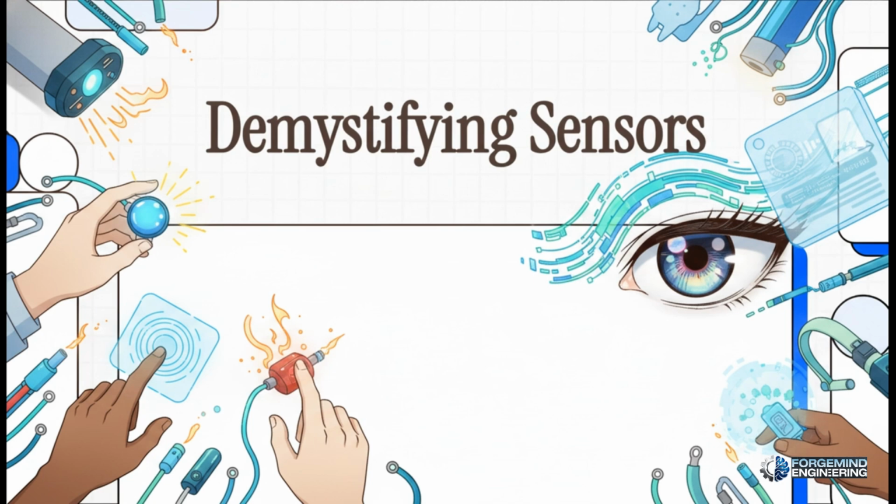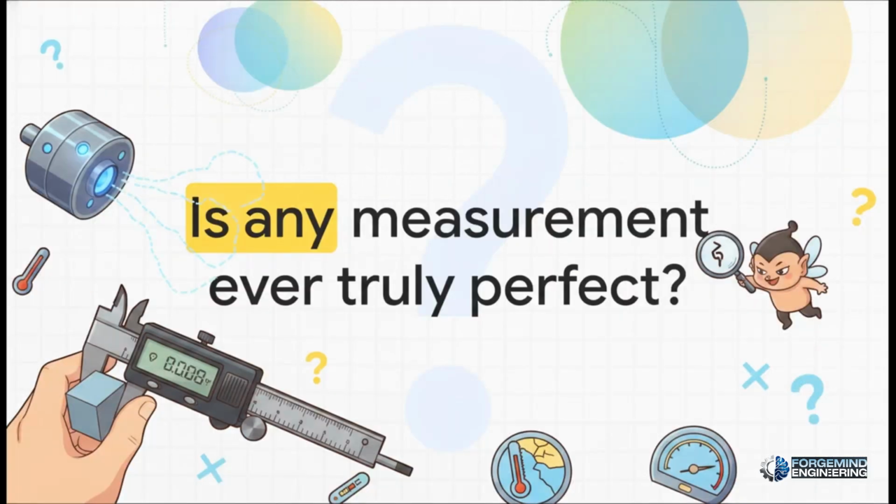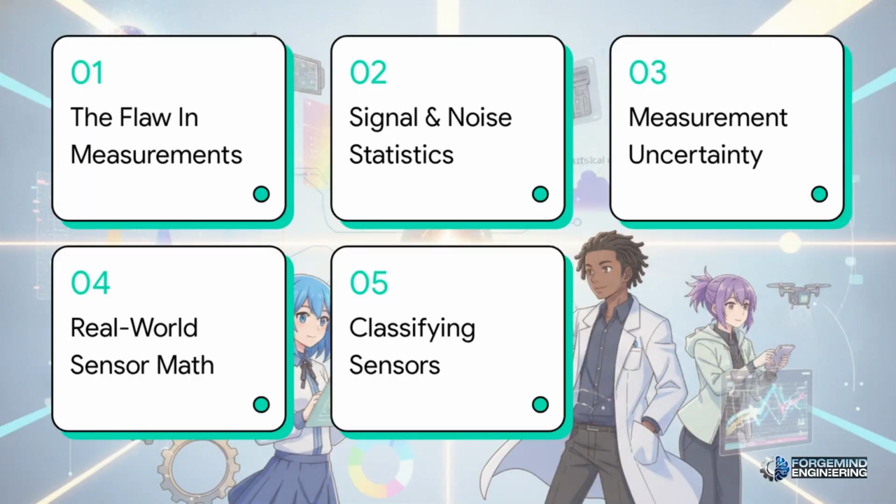And maybe more importantly, how do we actually know if they're telling us the truth? So that brings us to a really simple question, but one that hooks right into the very heart of engineering. Is any measurement ever truly perfect? The short answer? Absolutely not. No way. Absolute perfection in measurement is just a complete illusion. Every single time we measure something out there in the real world, there's a tiny bit of deception involved. Our job isn't to somehow find a perfect measurement, but rather to figure out exactly how much our sensors might be lying to us.